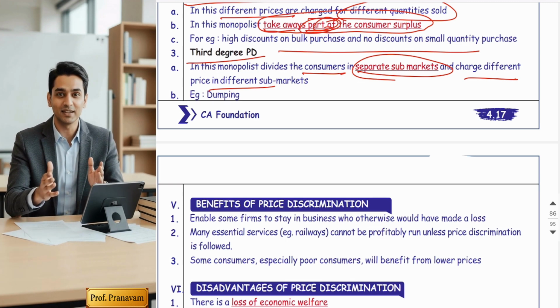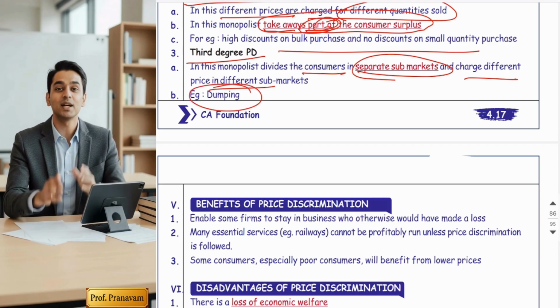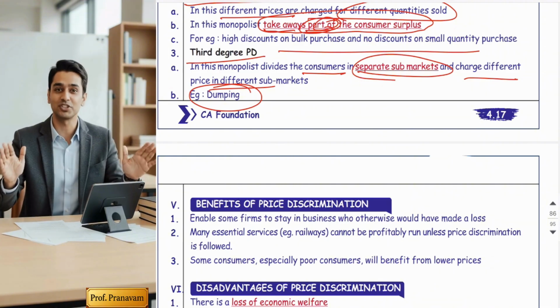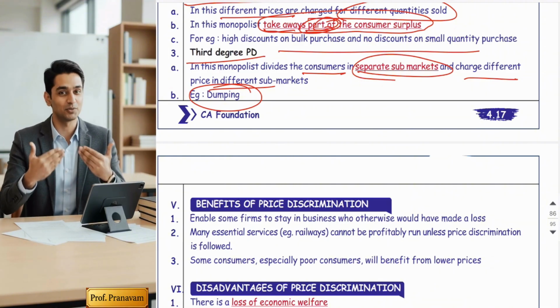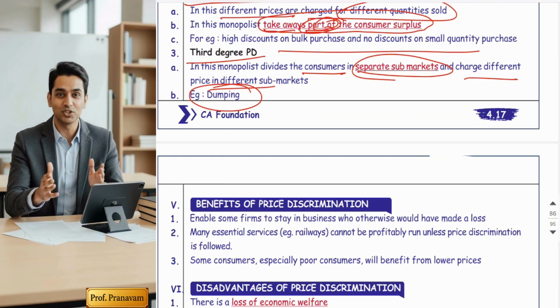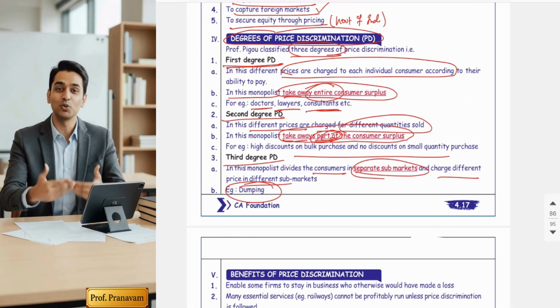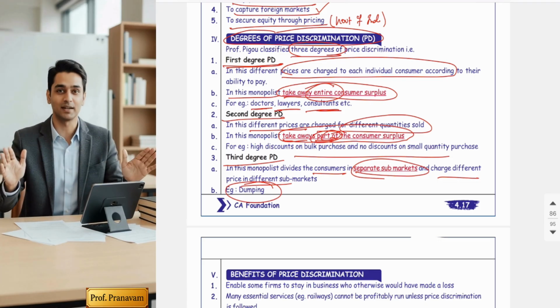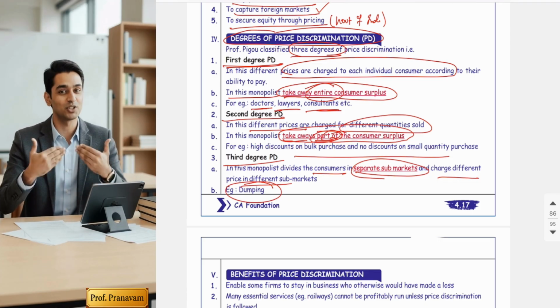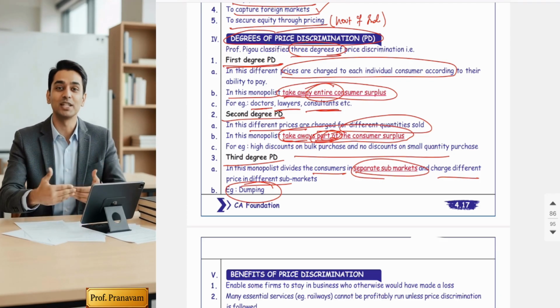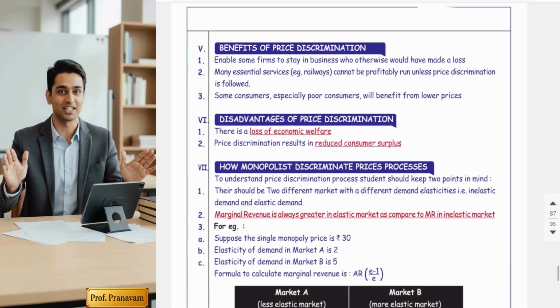The best example is dumping, where a firm sells the same goods cheaper in foreign markets and costlier in the domestic market. So friends, these are the 3 degrees. Let's recap fast. First degree depends on person to person. Second degree depends on quantity to quantity, and third degree depends on segregation of the market. Hope you understood. Yes, sir.